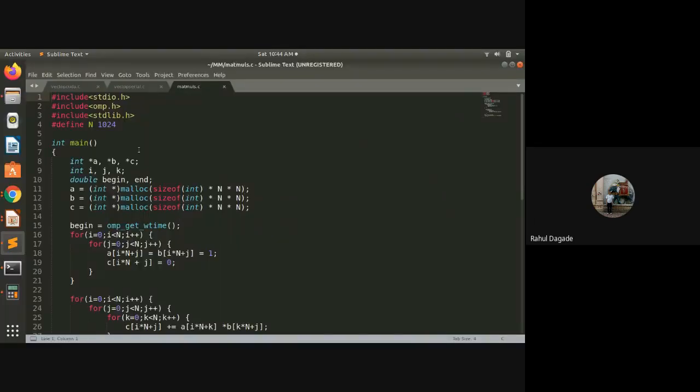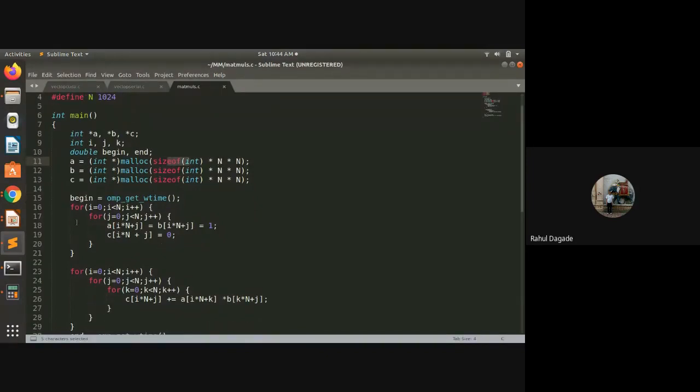So now we have to allocate that much memory. How to allocate it? It is allocated as n into n, so this many, times the size of integer, for A, B, and C. And some values are taken.